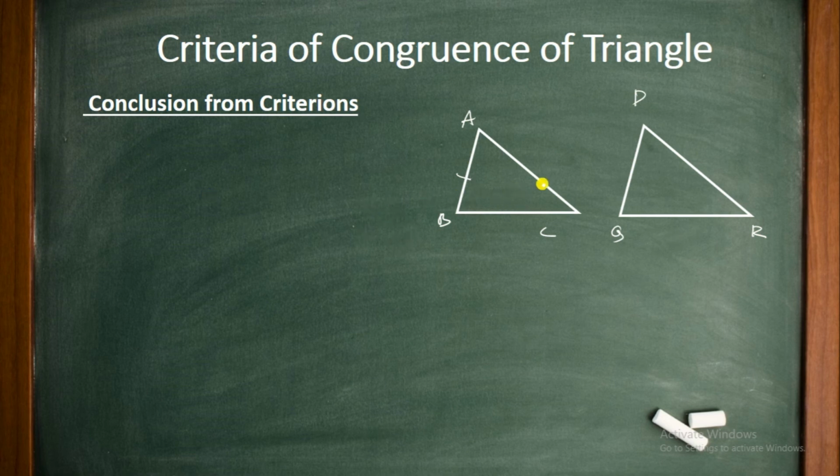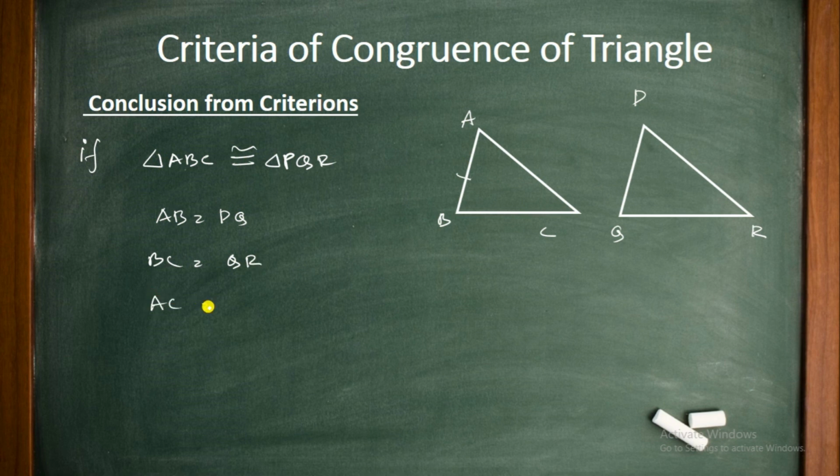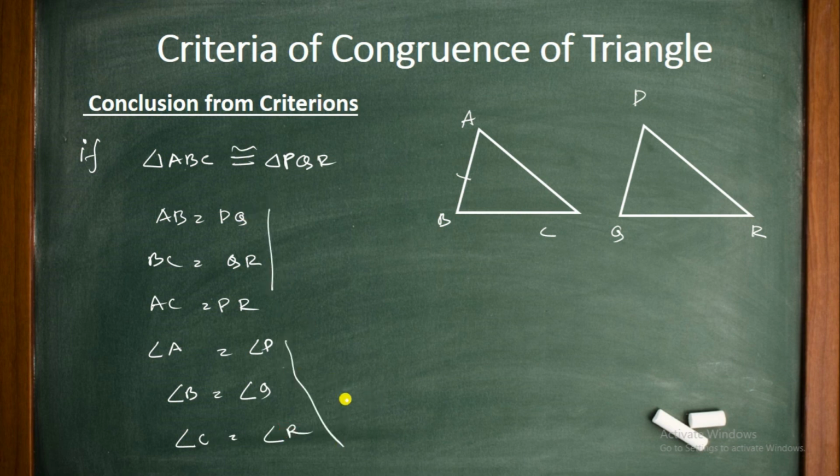If triangle ABC is congruent to PQR by applying those three methods, then we can say that AB is equal to PQ, BC is equal to QR, AC is equal to PR, angle A is equal to angle P, angle B is equal to angle Q, and angle C is equal to angle R. That means when two triangles are congruent, all their sides and all their angles become equal.